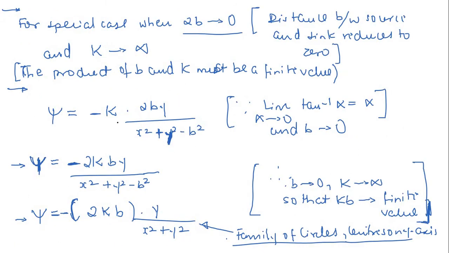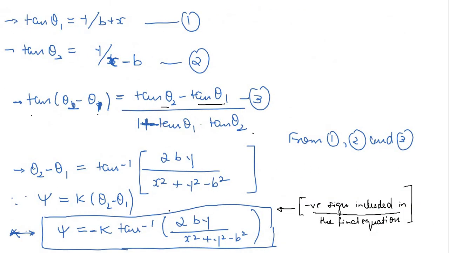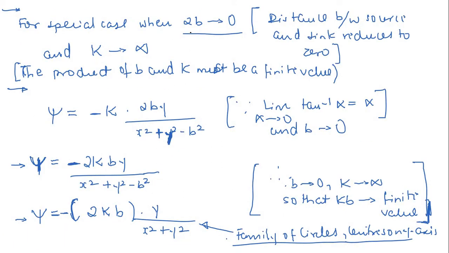Now let us move to this. For special cases, a very important thing I am going to mention. Till now I discussed the stream function for superposition of, let's say, source and sink flow. But what is a doublet? Now coming to the doublet, for a special case, when this 2b tends to 0 and the strength of source and sink is infinite, very important. So if the source and sink have infinite strength, right? And when this 2b distance is very small.